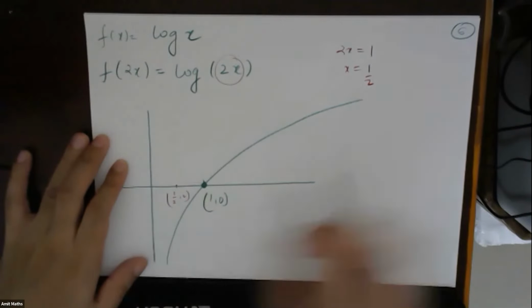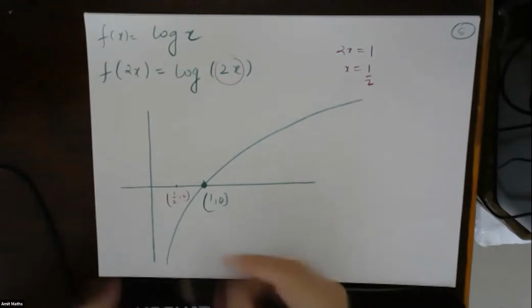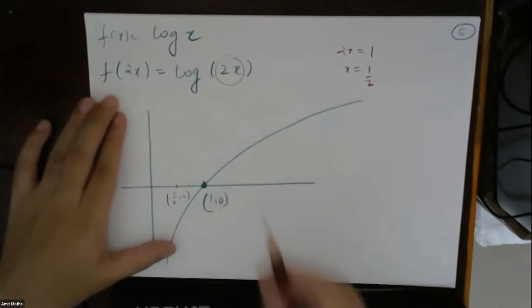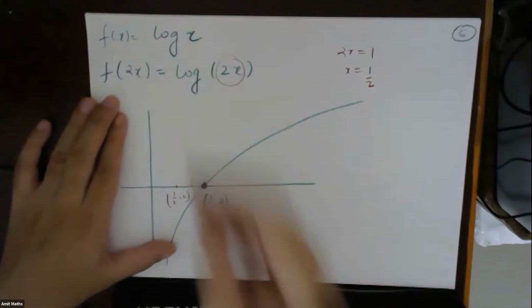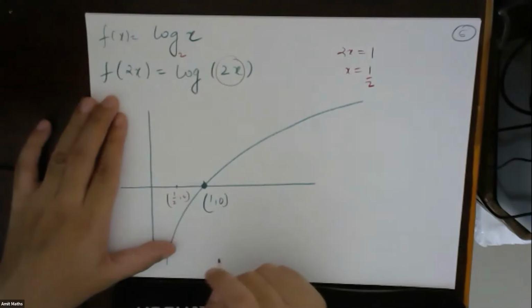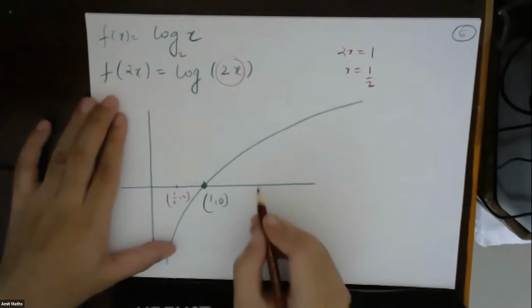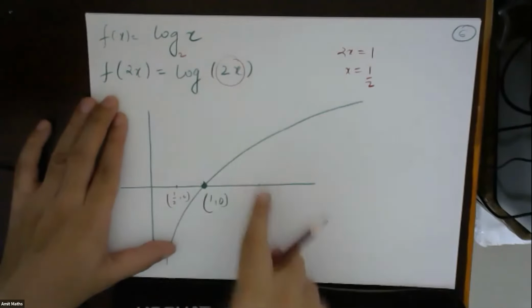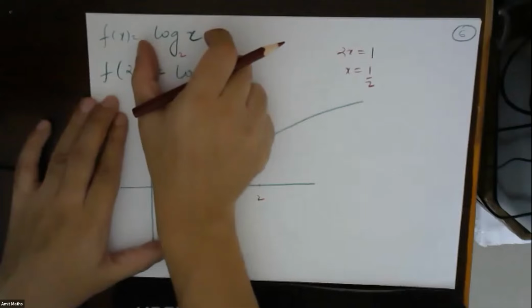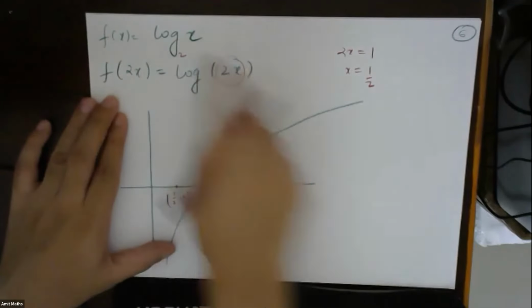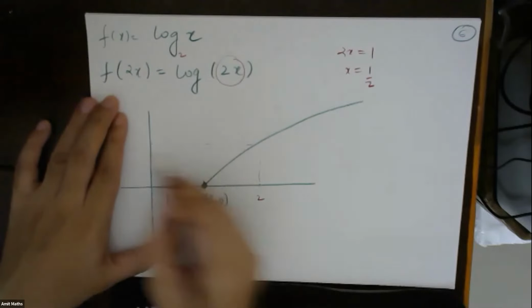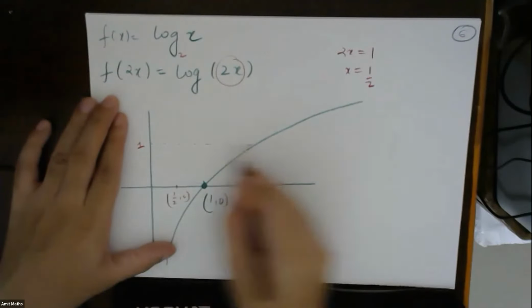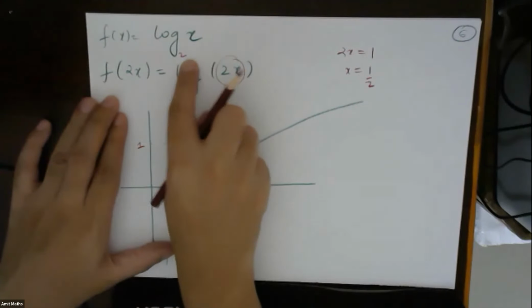Fine. Now see, let's take one more point. This is for log x, suppose log x base 2. For x equal to 2, this whole thing will become 1, because log 2 base 2 is 1.